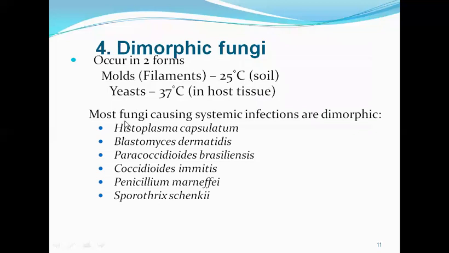Most of the fungi causing systemic infections are dimorphic. For example, we have Histoplasma capsulatum, we have Coccidioides immitis, we have Paracoccidioides brasiliensis, etc.